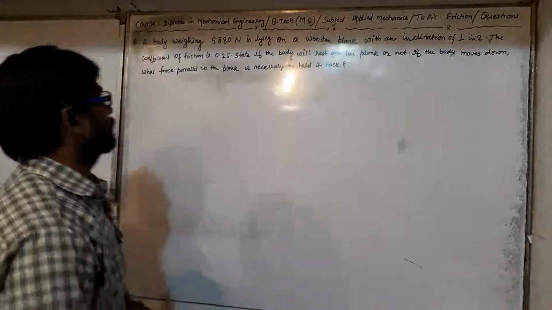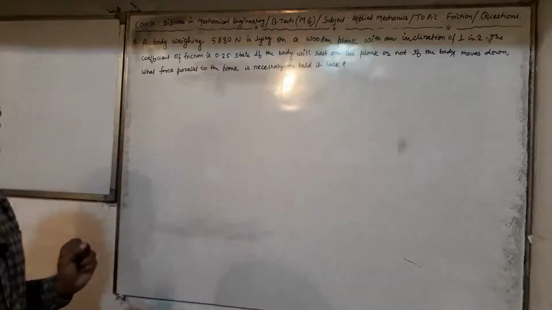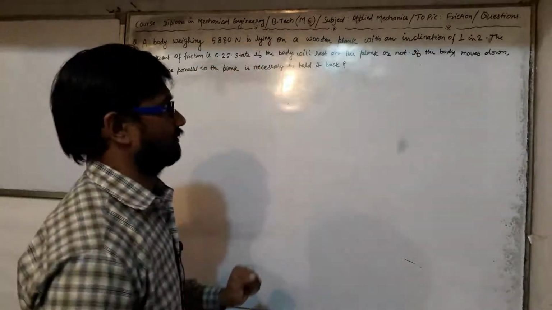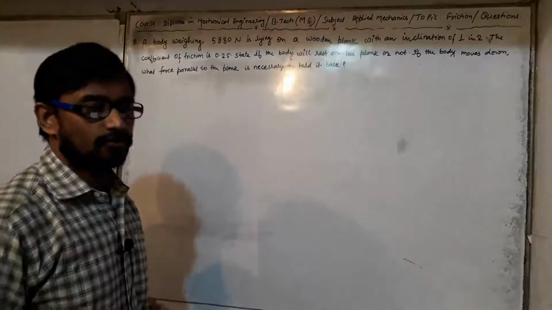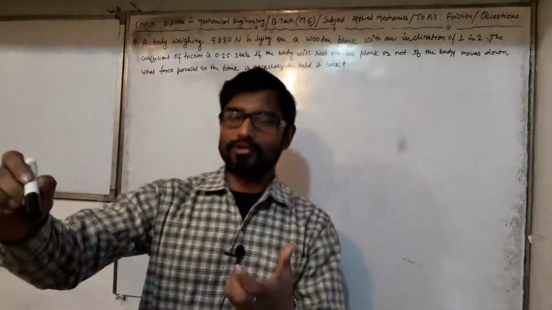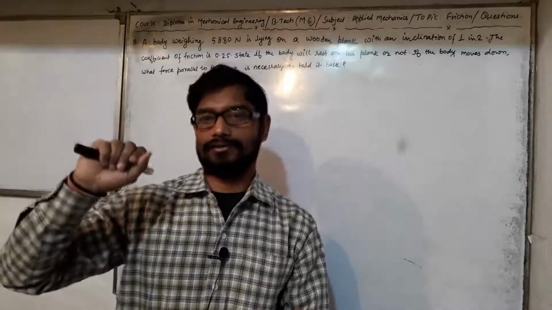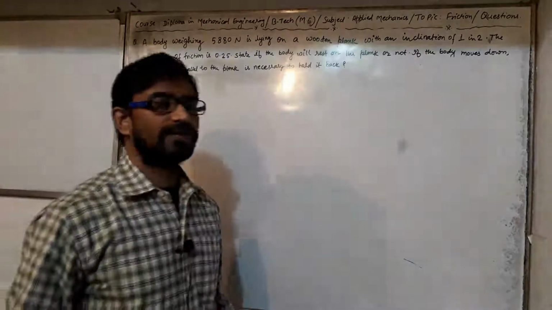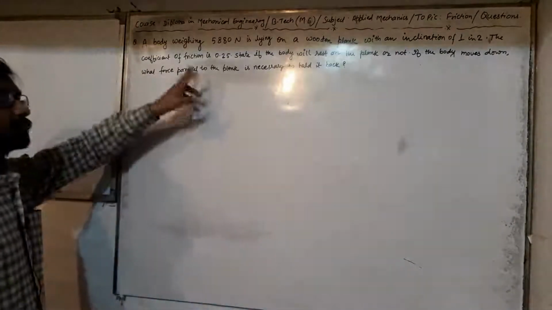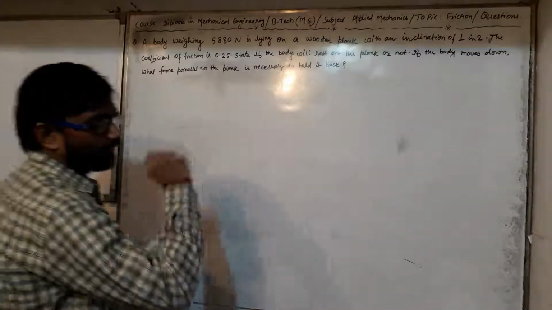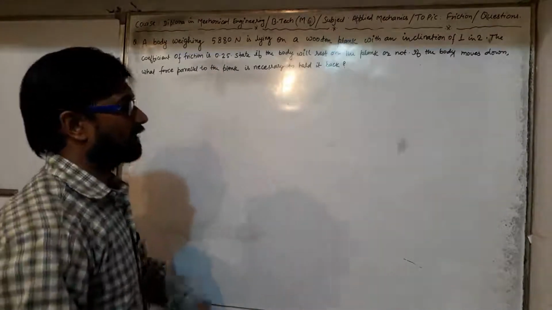So let's start. The question says: a body weighing 5880 Newton is lying on a wooden plank with an inclination of 1:2. What does 1:2 mean? It means for every 2 centimeters of distance, 1 centimeter is the height, or for every 2 kilometers, 1 kilometer would be its height. This is the way through which we can represent the inclination in standard form. The coefficient of friction between the inclined plane and the wooden plank is 0.25. State if the body will rest on the plank or not.